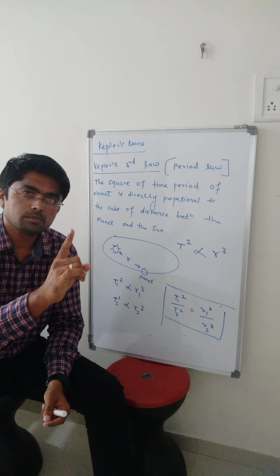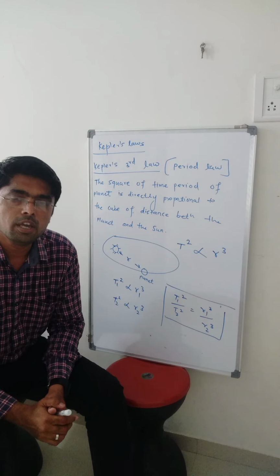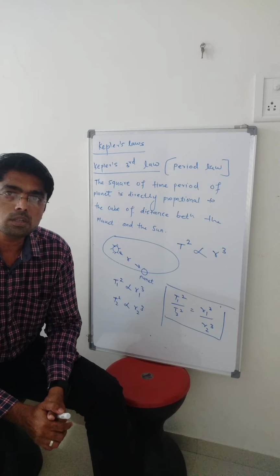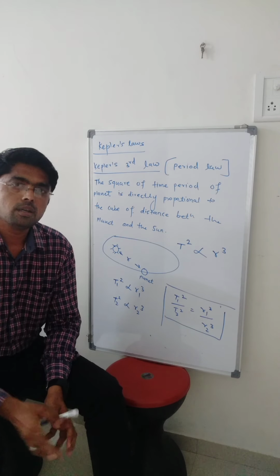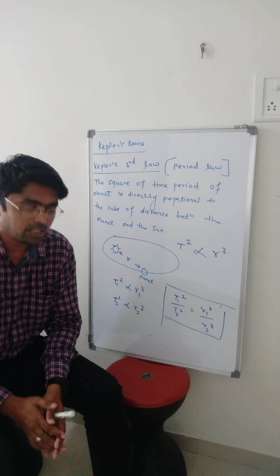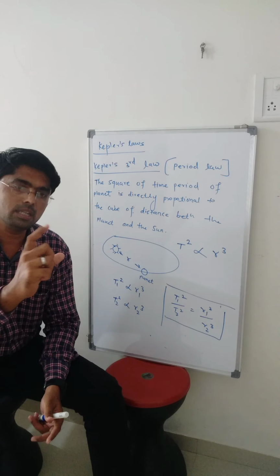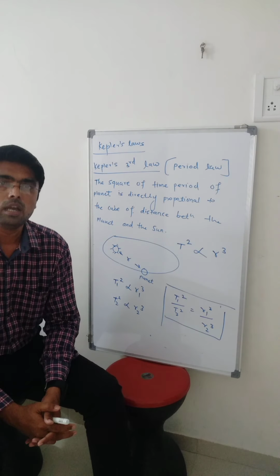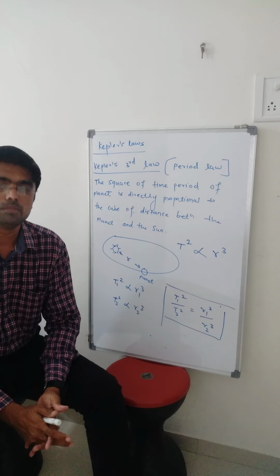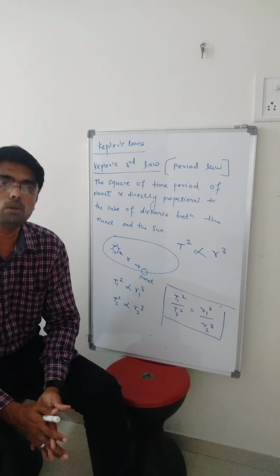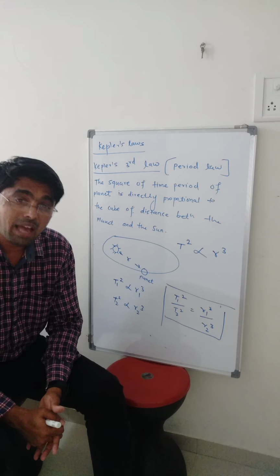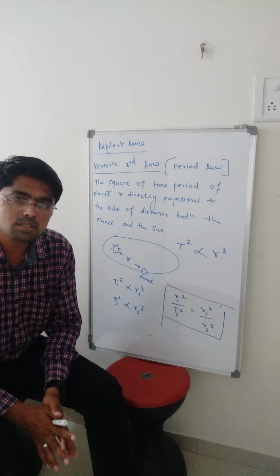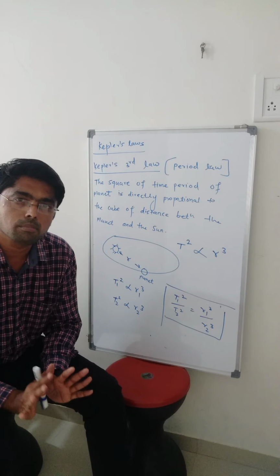The first law, a very important law, is also called the law of orbit or orbital law. Every planet revolves in an elliptical path around the sun, where the sun is at one of the foci. The second law is also called the law of equal areas, which means the planet sweeps equal area in equal time intervals.